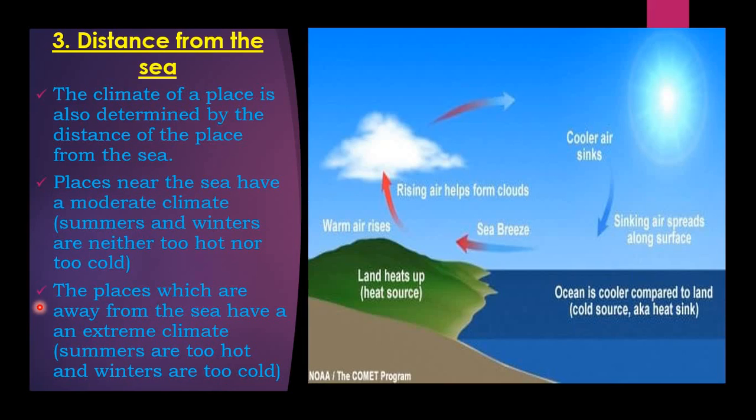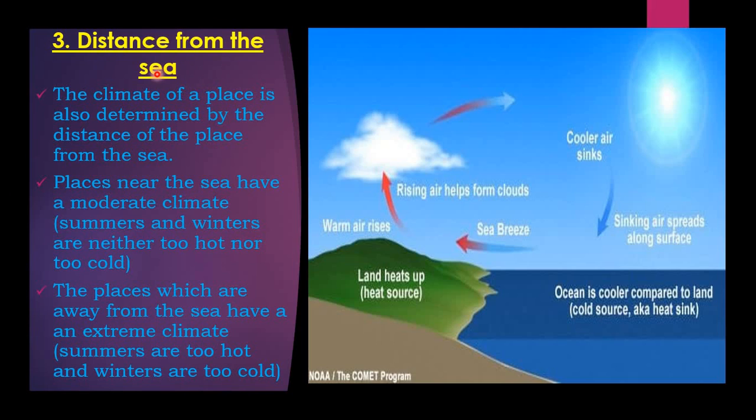Good morning, children. Lesson number 10, Weather and Climate. So, the factors influencing climate. First, second is over. Now, third point, distance from the sea.